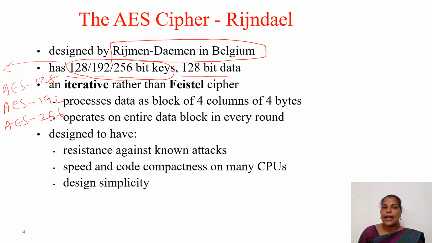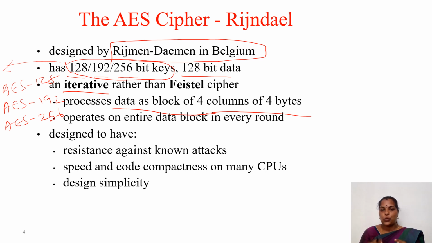It is an iterative cipher rather than a Feistel cipher, and it processes data as a block of 4 columns of 4 bytes. In the Feistel cipher structure, we divide the data into 2 halves, and on one half we perform one computation and on the other half we perform another computation. But here it is an iterative procedure.